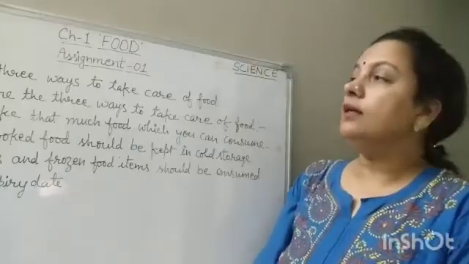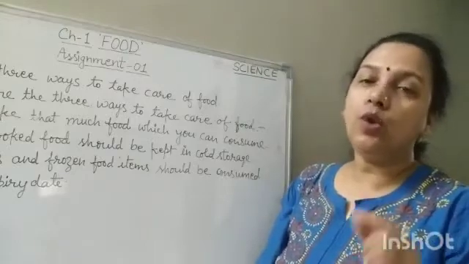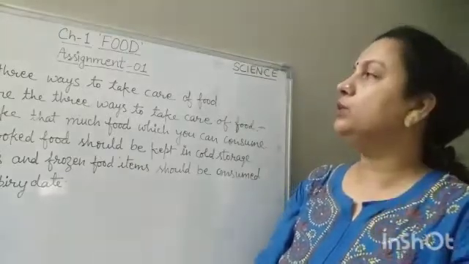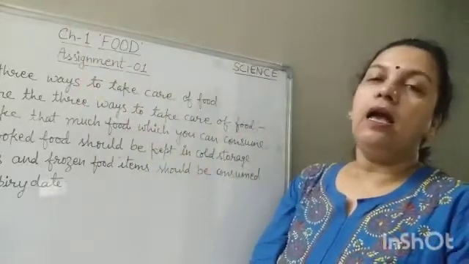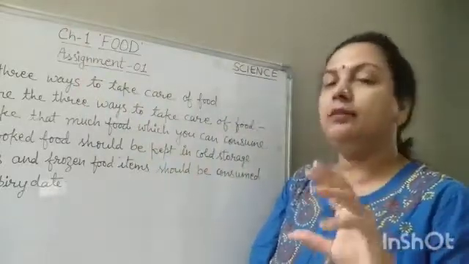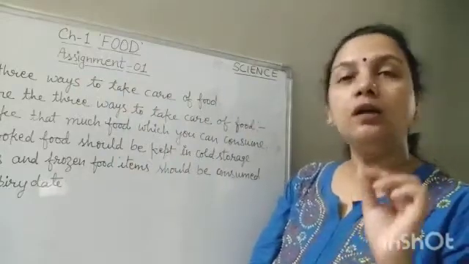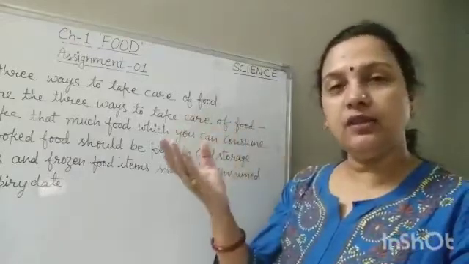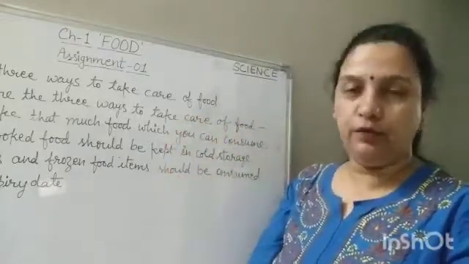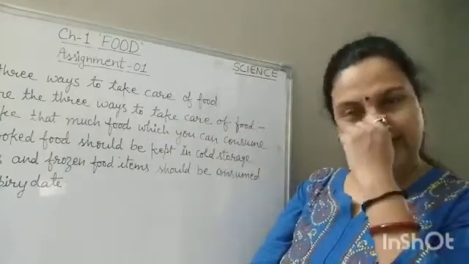Now children, question 5 of assignment 1 was to solve worksheet 1 related to the chapter 1 food, and that one I have already solved in my video, which is linked with the third home assignment. So you can match your answers with that video and you can do any corrections if needed.